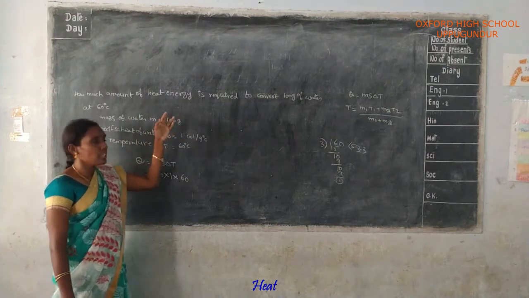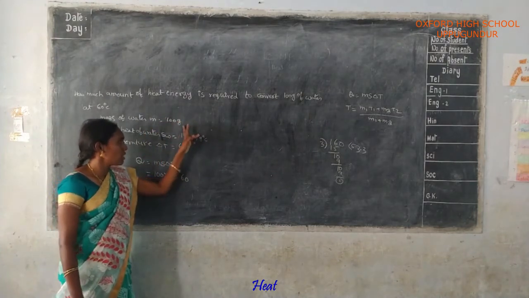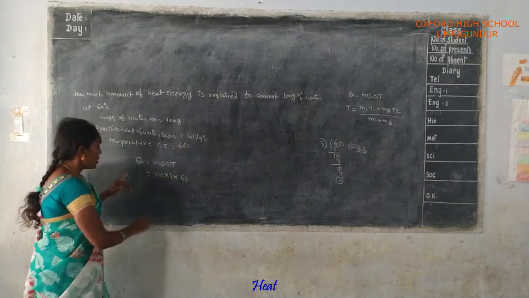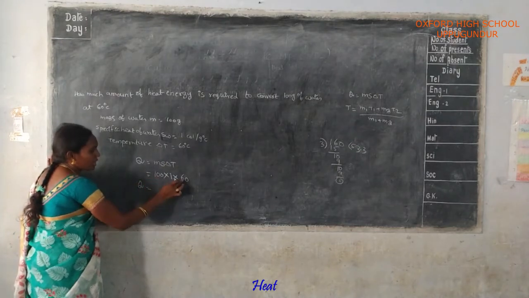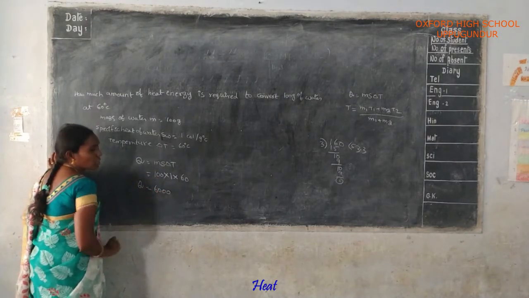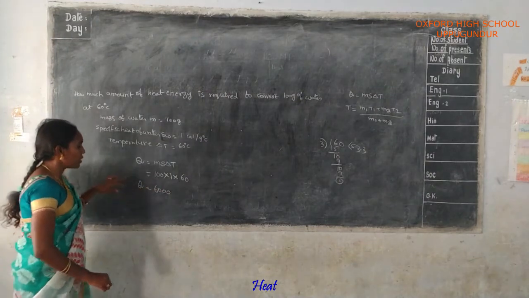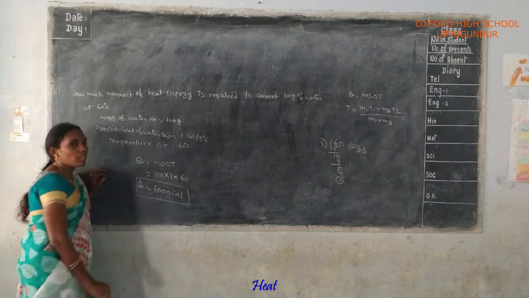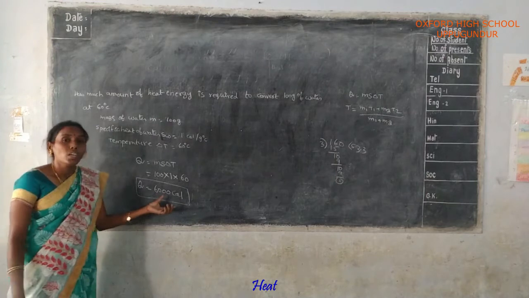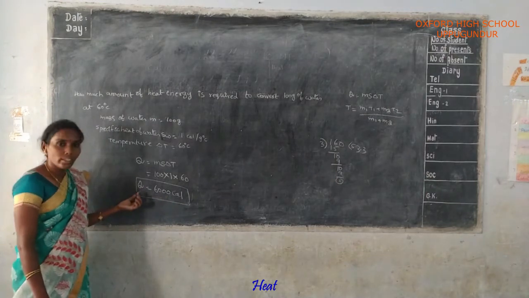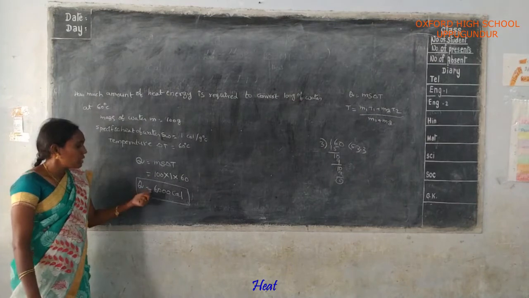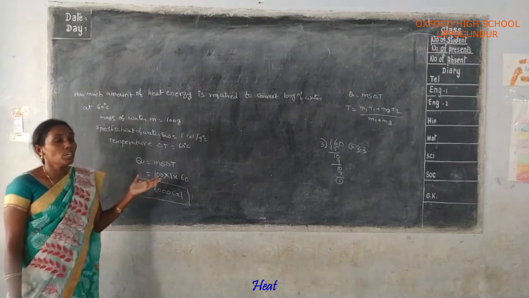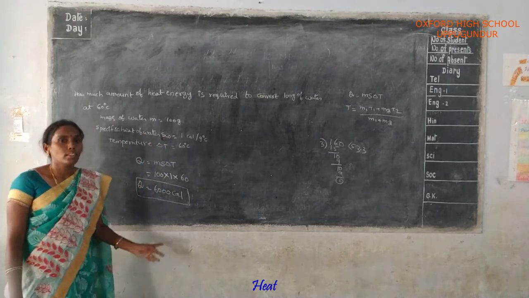Here mass should be given in CGS system. Here specific heat is also given in CGS system. And the temperature is also given in degree Celsius, amma. Here amount of heat energy Q is equal to 100 into 60 is equal to 6,000. Okay na? Here the CGS unit of heat energy is Cal. Units must be written in physics, amma. Here the physical quantity, that is heat, Q is equal to 6,000 Cal. Here 6,000 Cal amount of heat energy is used to convert 100 grams of water at 60 degrees centigrade.